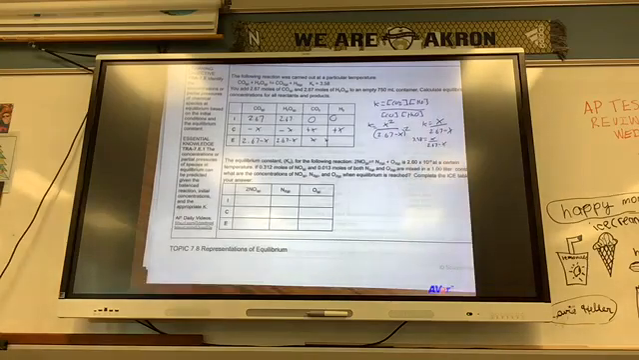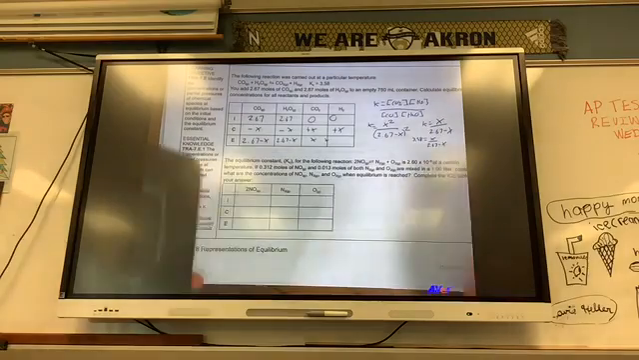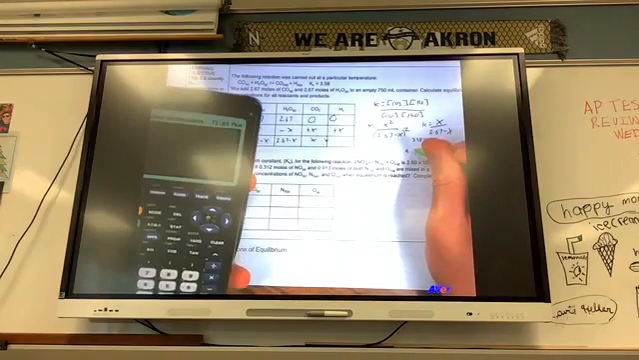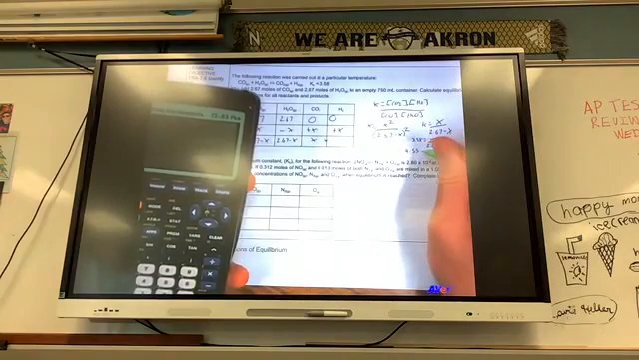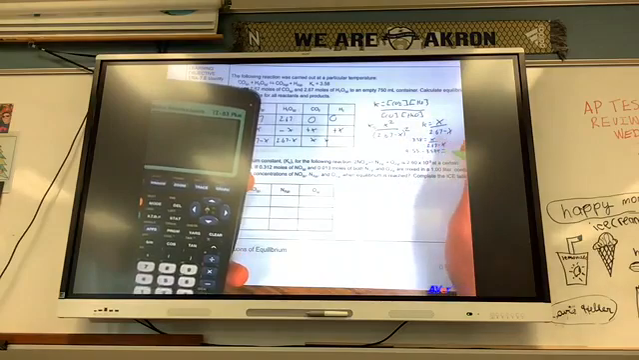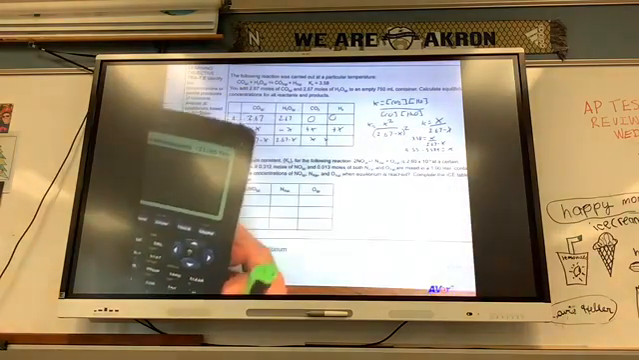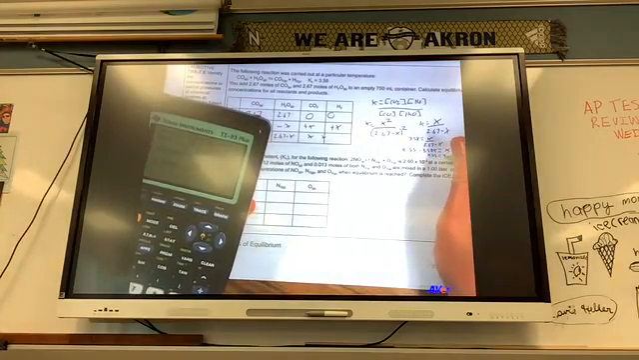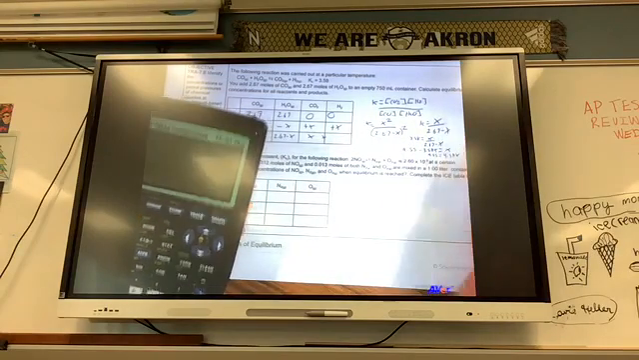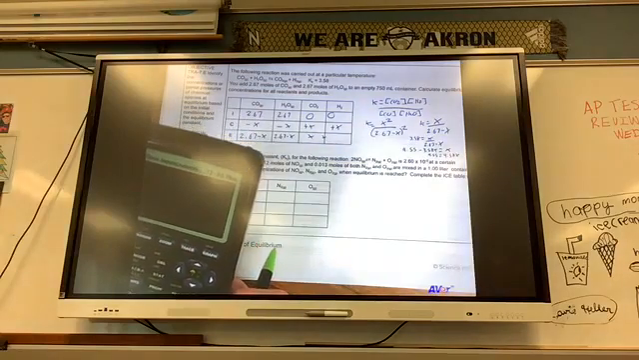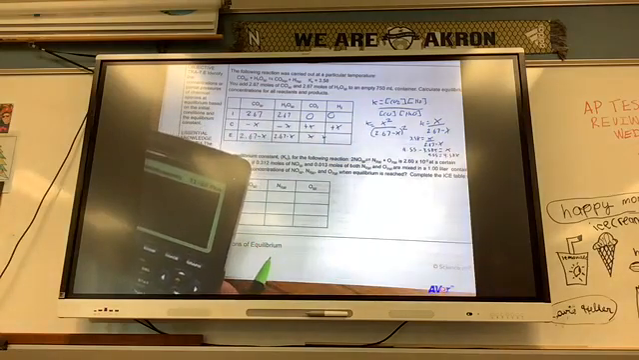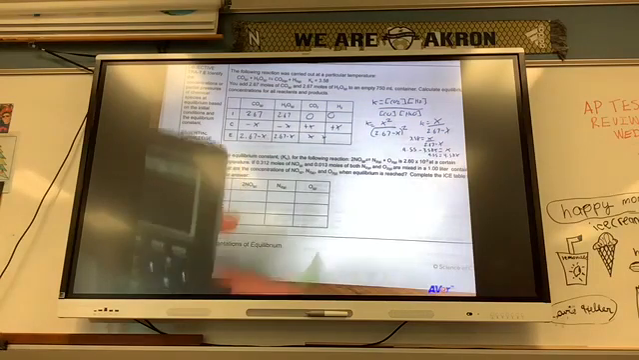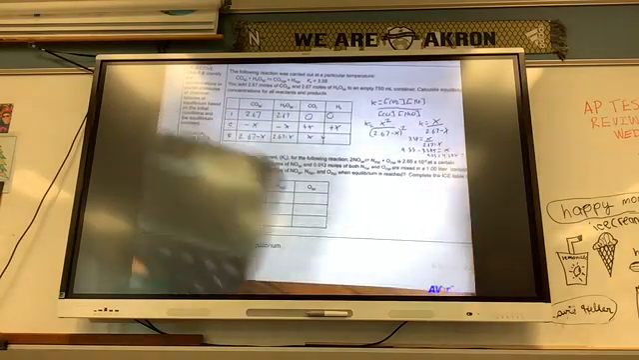So multiply by the denominator. 3.58 times 2.67. So that means that 9.55 minus 3.58x equals x. Add x. So 9.55 equals 4.58x. And 9.55 divided by 4.58 gives me 2.08. So x equals 2.08.